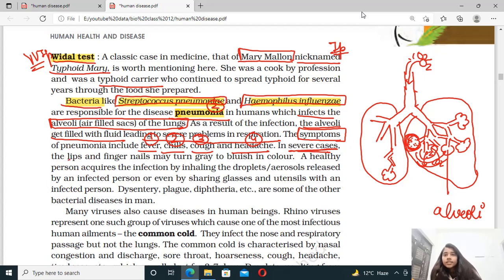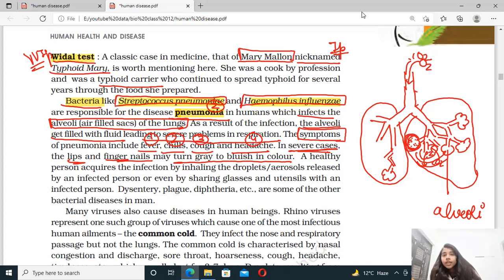So in severe cases, the lips and the fingernails may turn gray to bluish in color. This is asked: what happens if pneumonia is not cured for a long time, or when there is a severe case of pneumonia? So the lips as well as the nails of your fingers will turn gray to bluish in color, right? And now, how is this disease transferred from one person to another person?